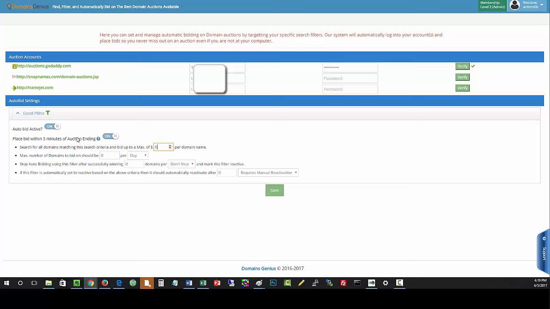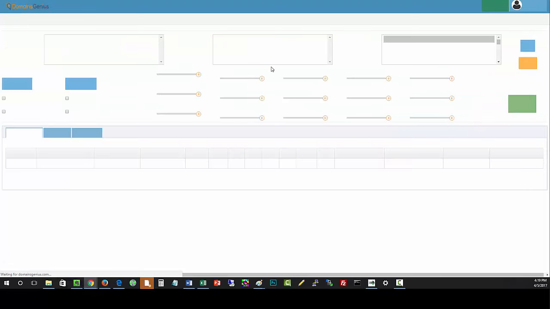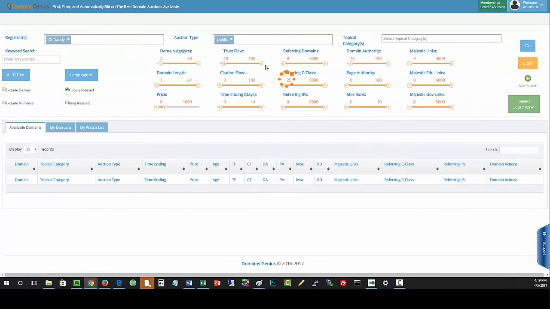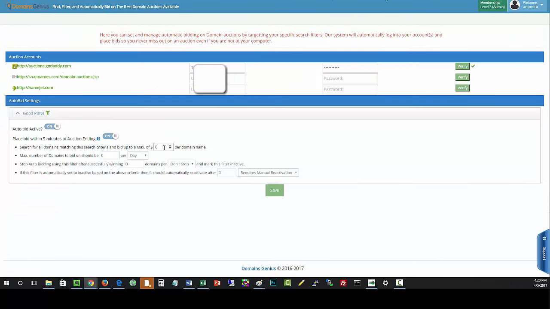So if you remember, and I'll click on this again, minimum 10 trust flow, minimum 10 domain authority, the age, all this stuff here. So what is that worth to you? That's what you need to figure out for yourself. For me, based on that criteria, I'm willing to pay up to $50 automatically. I don't even want to think about it. I just want the system to go in and start buying domains if they meet this criteria. So if anything comes up within that criteria and it's less than $50, I'll bid on it.